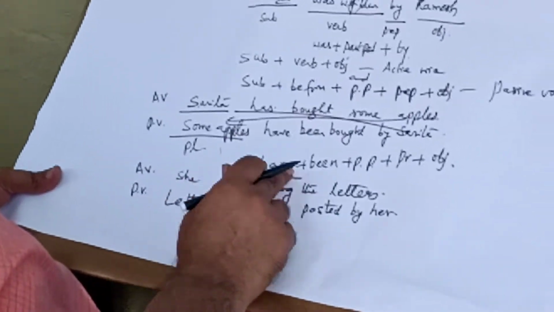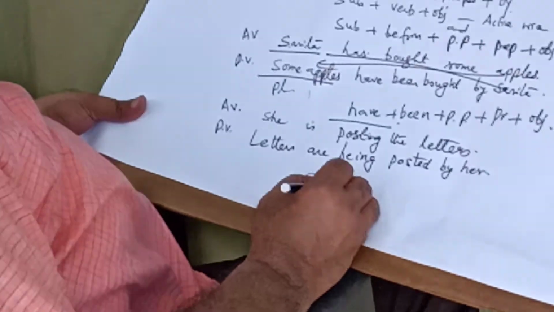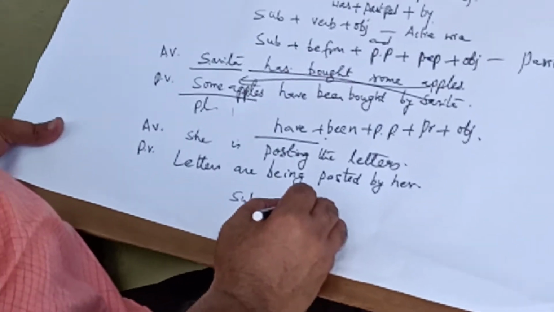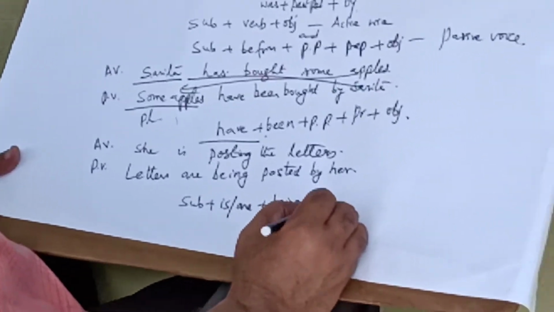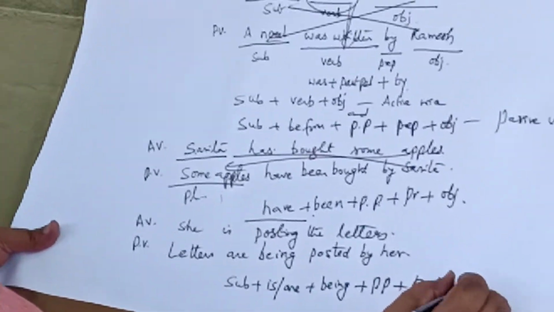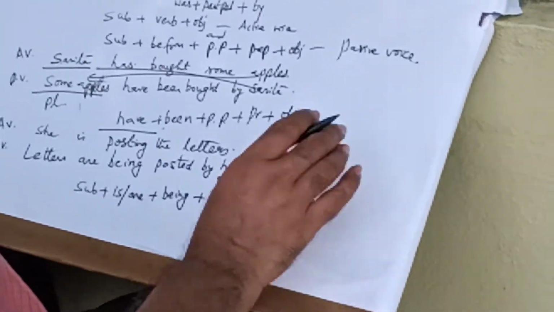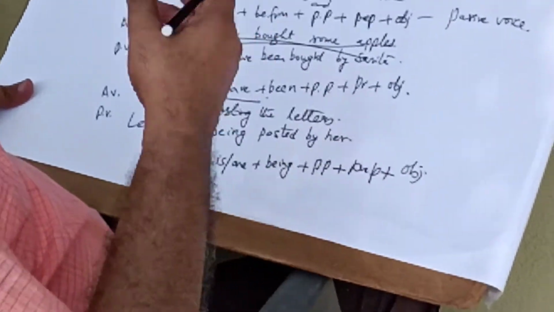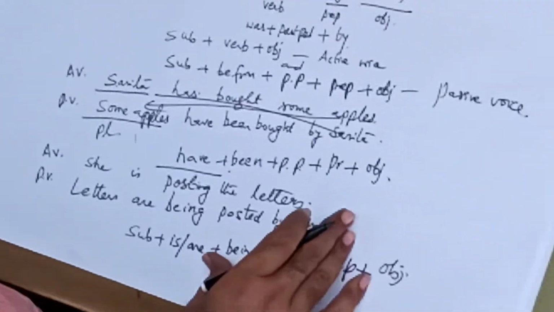So this is in present continuous tense. So we have used the structure subject plus is or are plus being plus past participle plus preposition plus object. So letters are being posted by her. That means this action is not completed. It is still going on. Such an action is said to be in the present continuous tense.